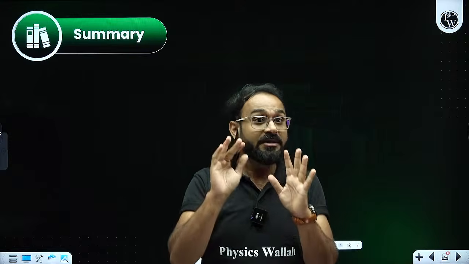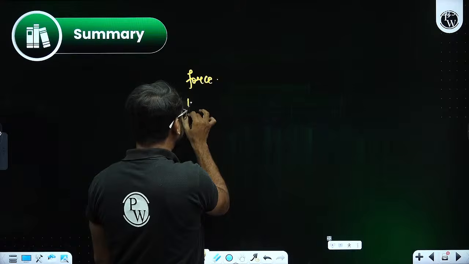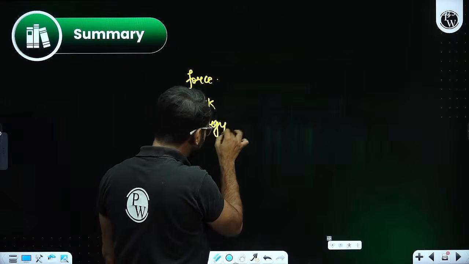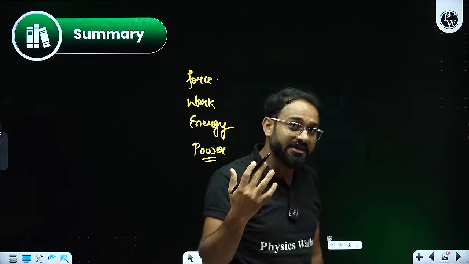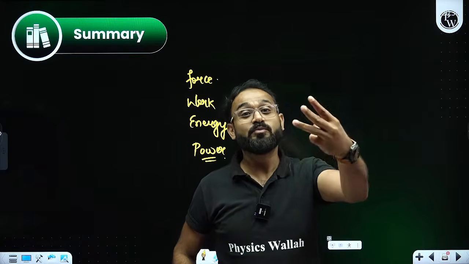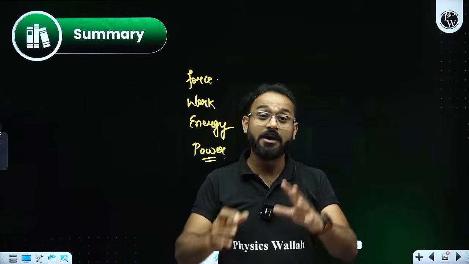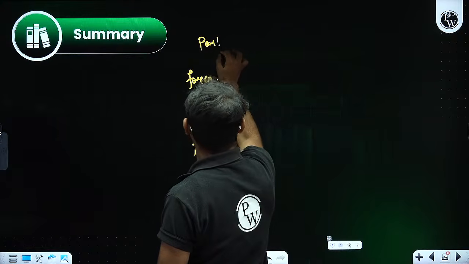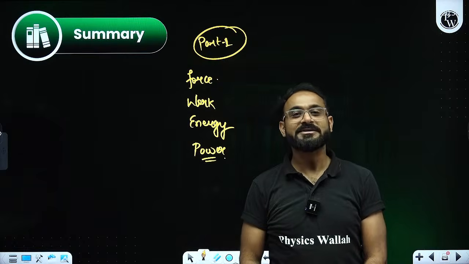So today, the summary says we have covered our force portion, then we completed our work, energy, and power. This is what has been completed, but this chapter is not completed, because there are certain other elements left, that is simple machines, so lever, pulley, combination of pulleys, which we are going to cover in part 2. So this was all in part 1, and the second part will be covered very soon, where we will take the rest of the lectures.